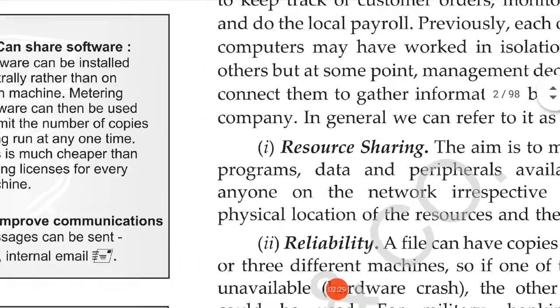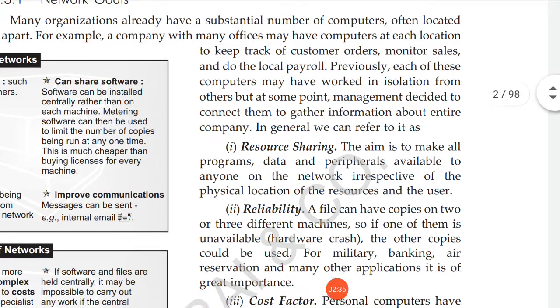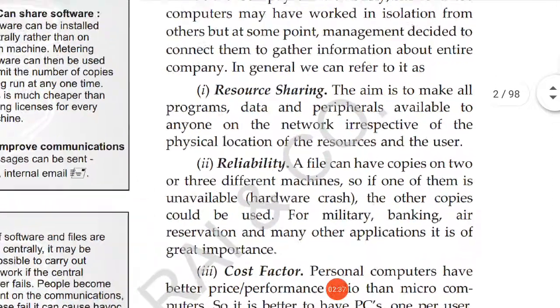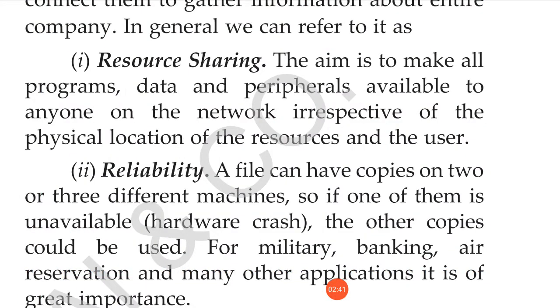Here we can see the very important points. The very first one is resource sharing. The aim is to make all programs, data and peripherals available to anyone on the network irrespective of the physical location of the resources and the user.